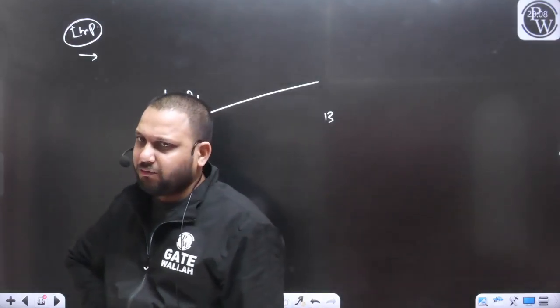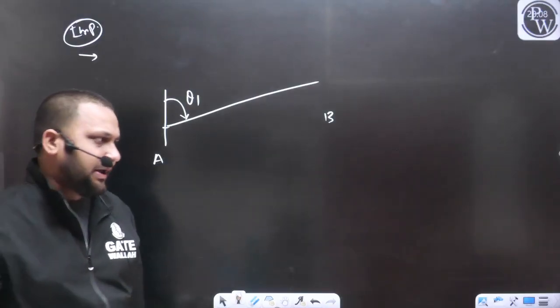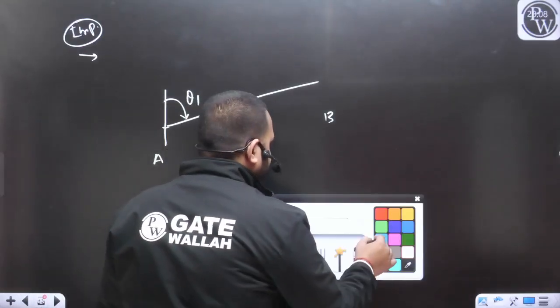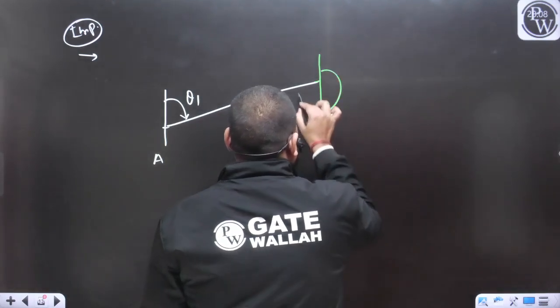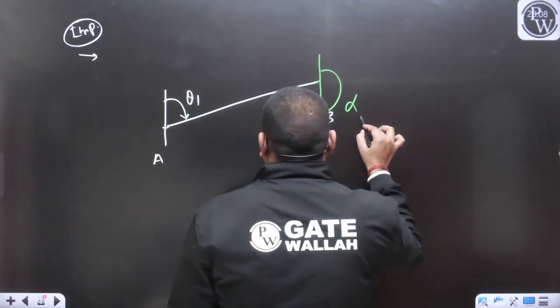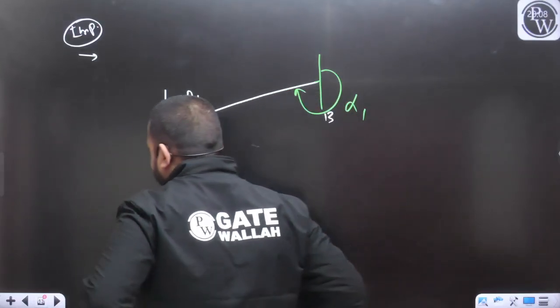Similarly, if I want to measure the back bearing of the same line, what will I do? We will measure the bearing from station B from the north in the clockwise direction. Let's say this angle is going to be alpha 1.